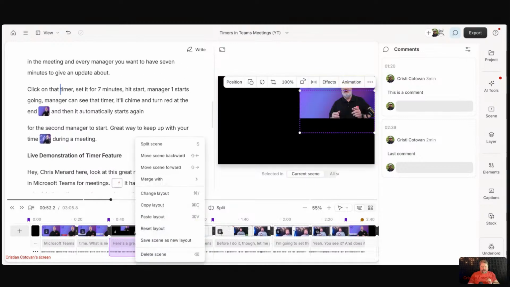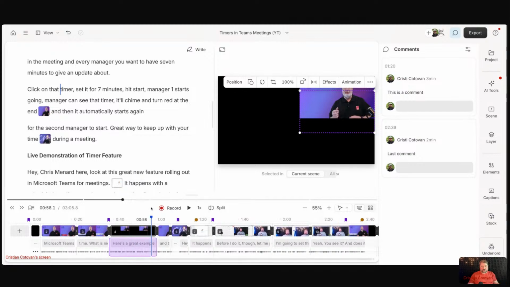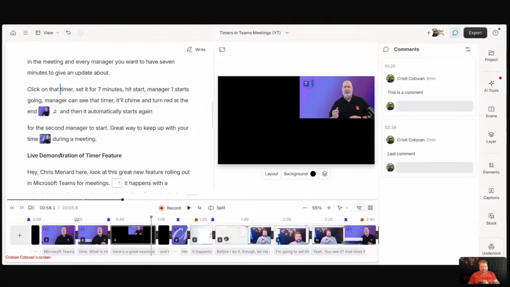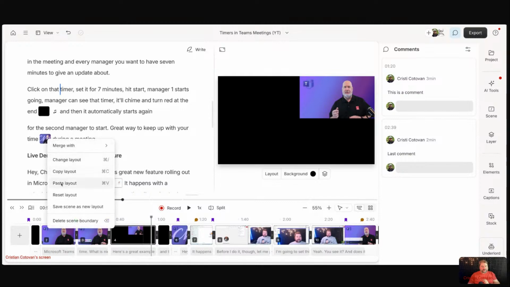You can right click either on the scene rail at the bottom and say copy layout, right? Or you can do the thing on these thumbnails. I'm losing the visual coordination between the top script area and the bottom timeline area. So I'm still able to right click on these thumbnails in the script and say paste layout. Look at that. But I pasted it on the same scene. Let's try the next scene. Right click, paste layout like this.